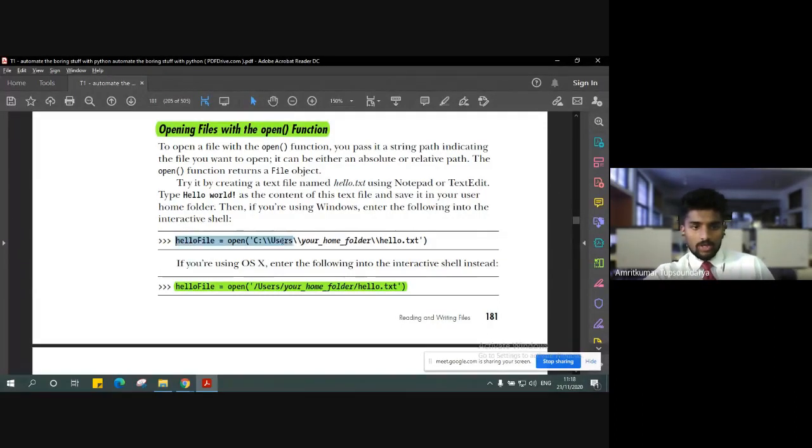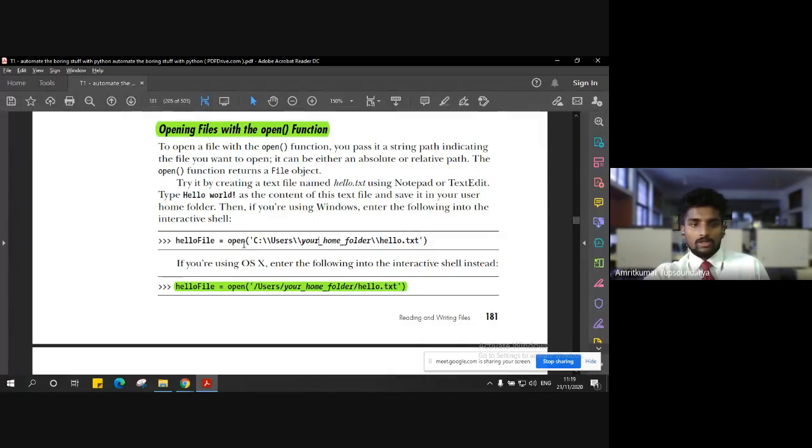Now this is with respect to Windows, as I mentioned in the initial class, regarding backslash and forward slash. In Windows, when you define a path, we use backslashes, and in the operating system OS 10 and Linux, we use forward slashes. So these two instructions will do the same thing. They both are going to create a text document called hello.txt.